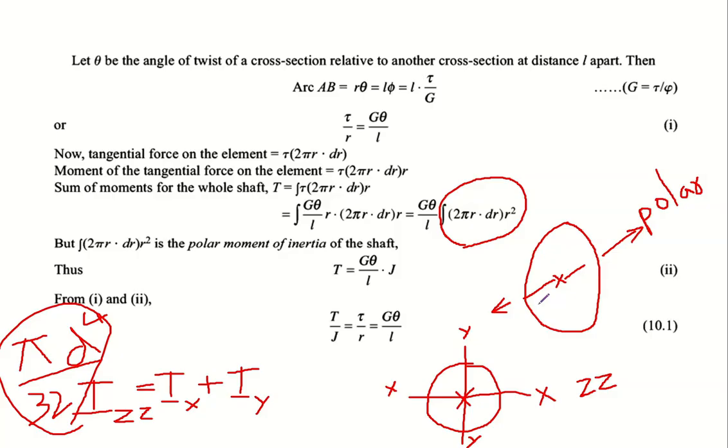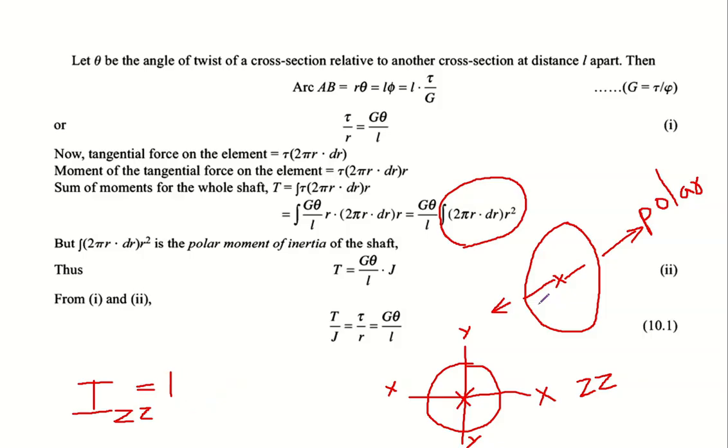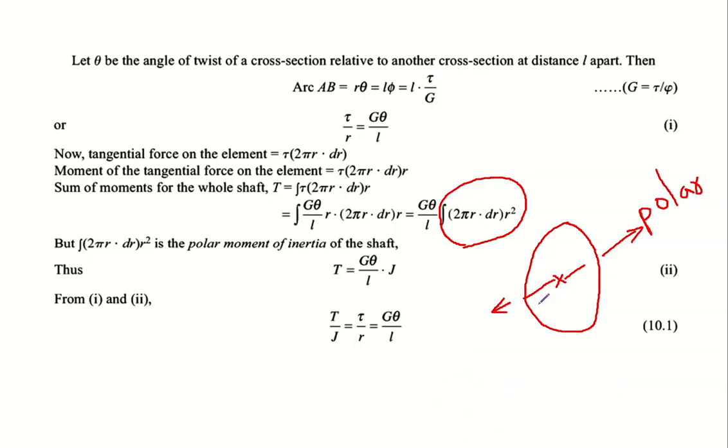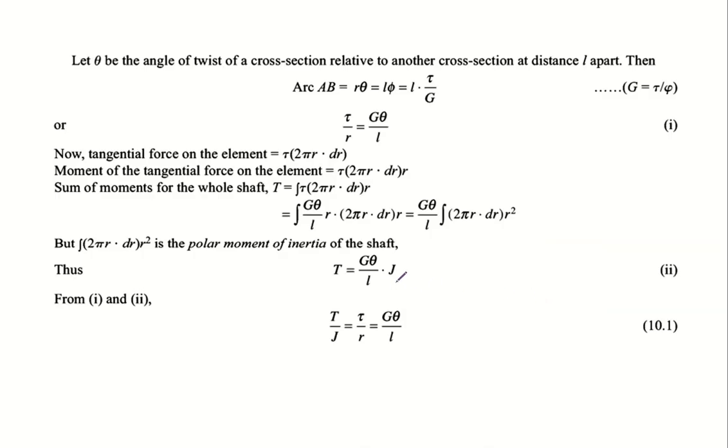When the shape of the cross section changes, if it is not circular or if it is a hollow circular cross section, then it changes. So that we will be discussing in the later classes. But as of now, we can understand that it is the polar moment of inertia, polar axis. Instead of IZZ, it is represented here as capital J. This is the polar moment of inertia, pi d raised to 4 by 32 for a solid circular cross section.